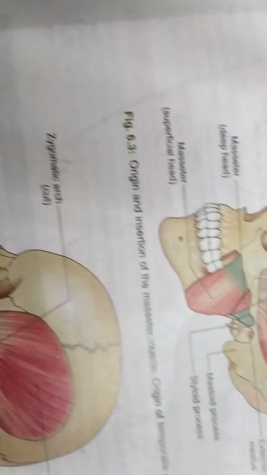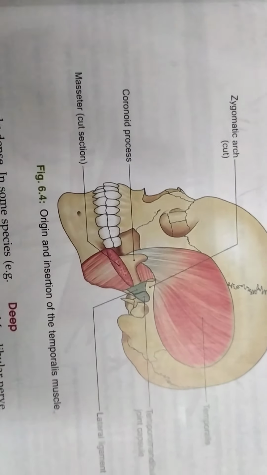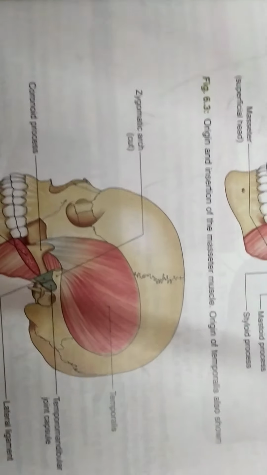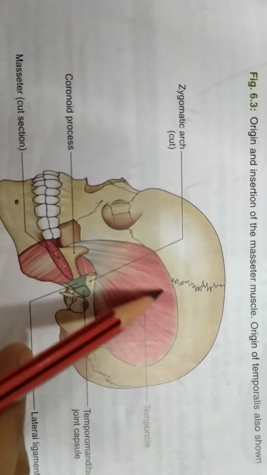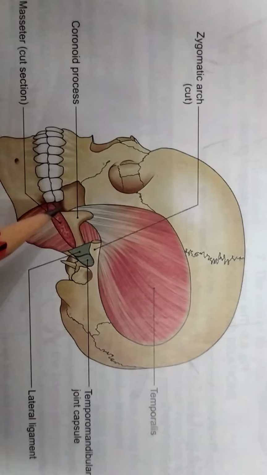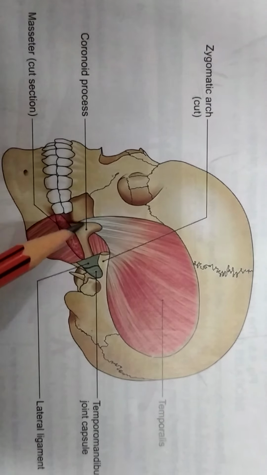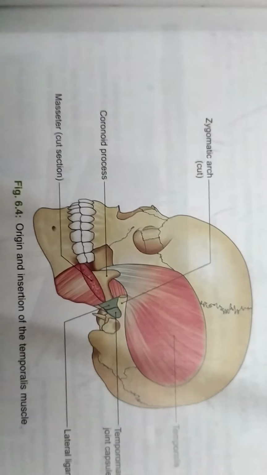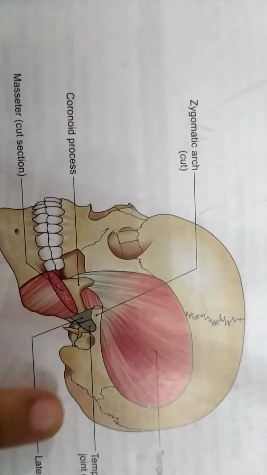Okay. Now, this is the origin and insertion of the temporalis muscle. I have just discussed right now that they originate from the temporal fossa and the temporal fascia, and they get inserted onto the anterior margin of the coronoid process and deep to the coronoid process. Okay. And this is again the masseter muscle.